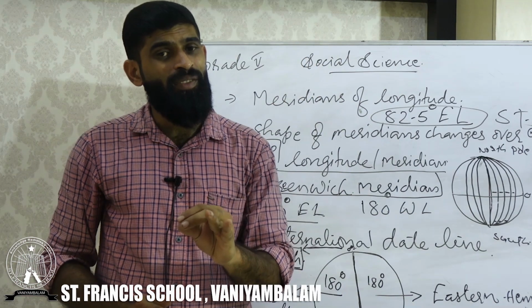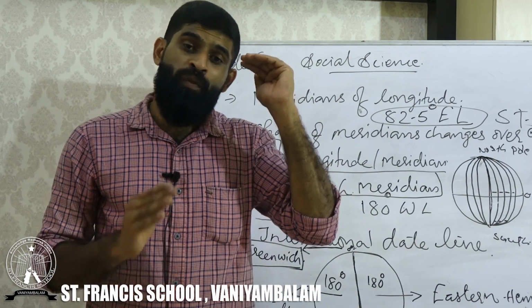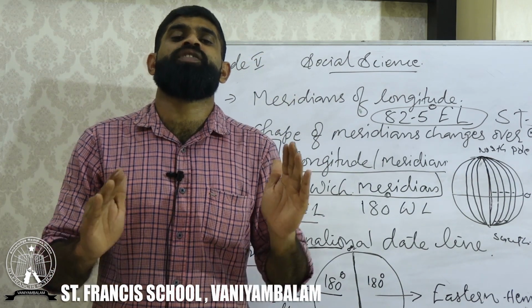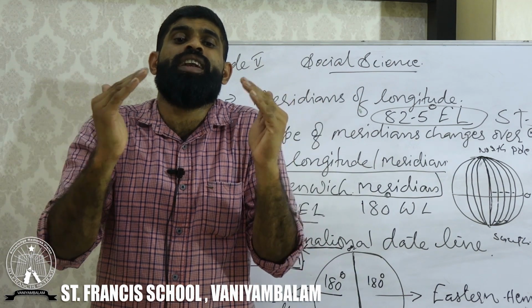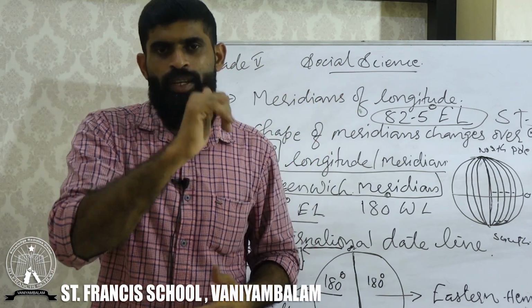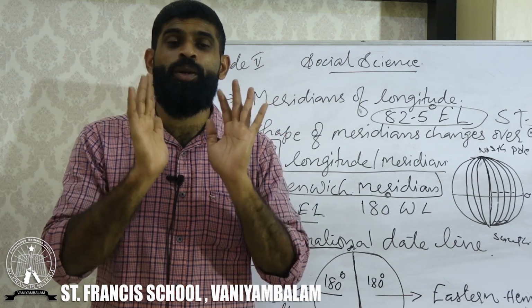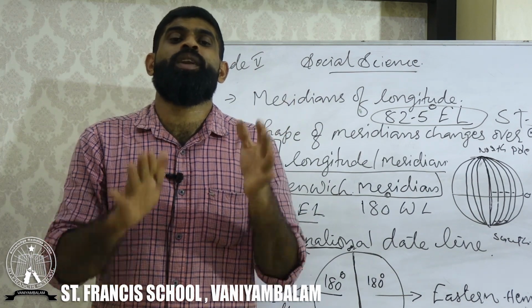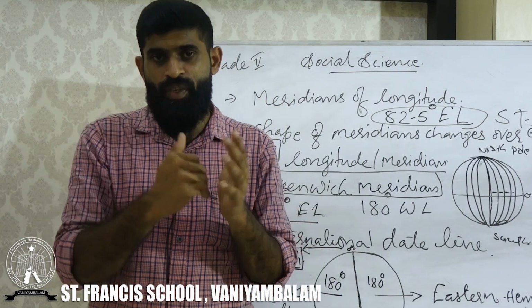Then how many are there in the western hemisphere? 180. And which longitude will we use for calculating the time differences between the world nations? 0 degree longitude, or the Greenwich Meridian, will be the base for calculating time differences.